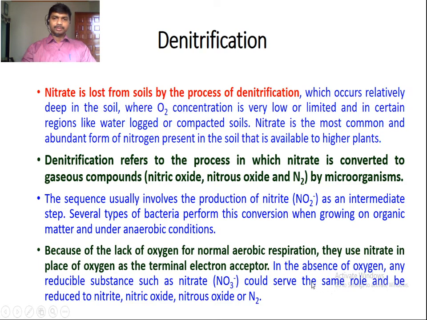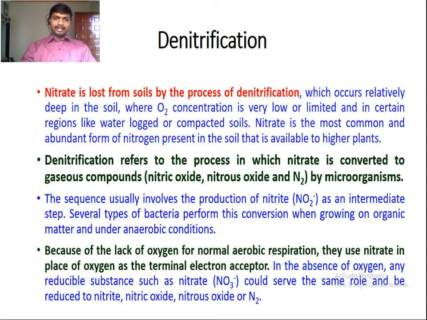So this is one of the steps in aerobic respiration where the aerobic organisms use oxygen as the terminal electron acceptor. But these are the anaerobic bacteria.